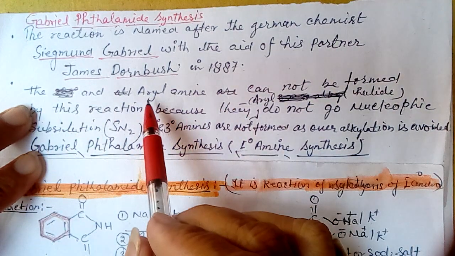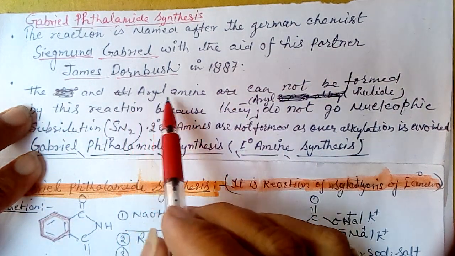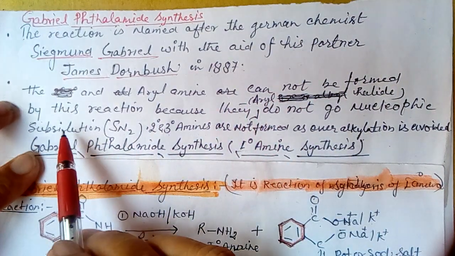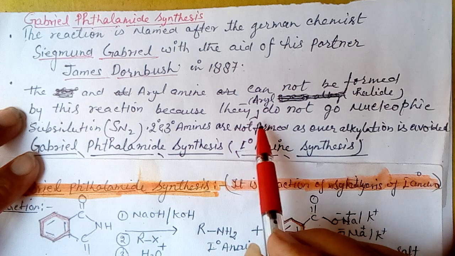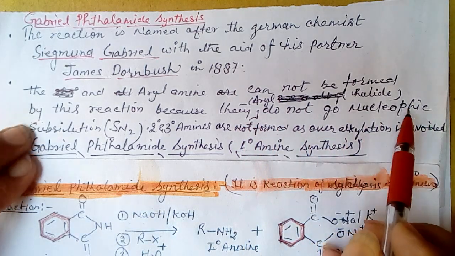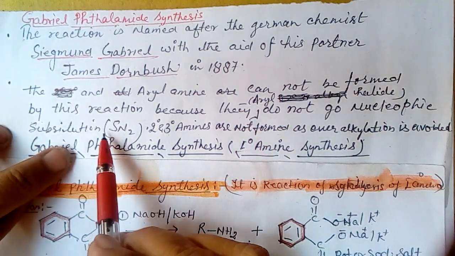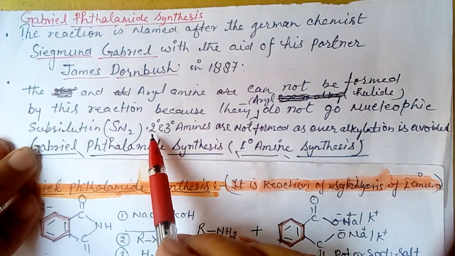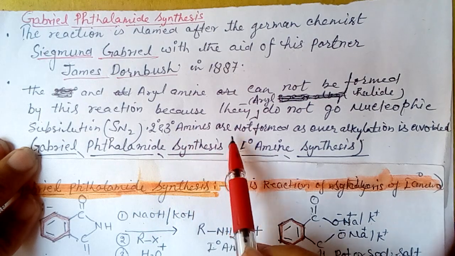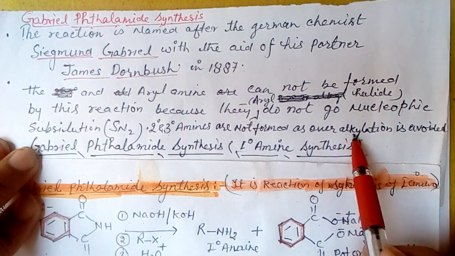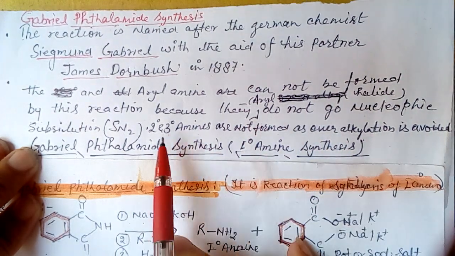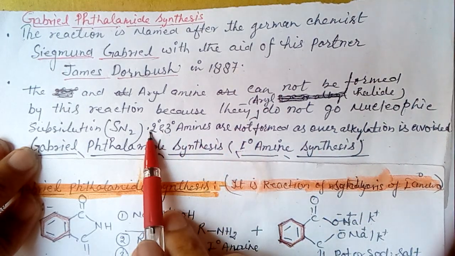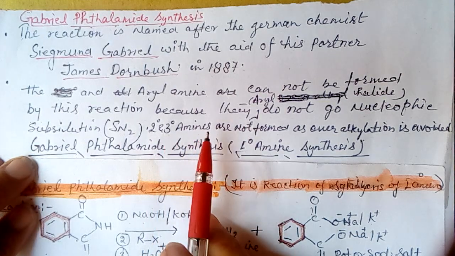By this reaction we cannot form aryl amines, because they do not undergo nucleophilic substitution bimolecular reaction, that means SN2 reaction. Secondary and tertiary amines are also not formed, as over-alkylation is avoided. Due to this, we cannot form secondary and tertiary amines.